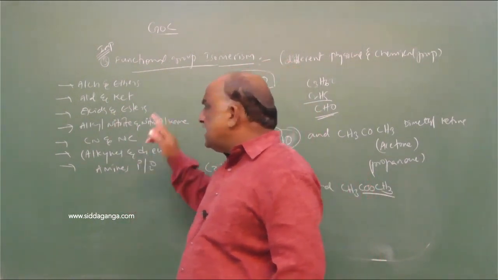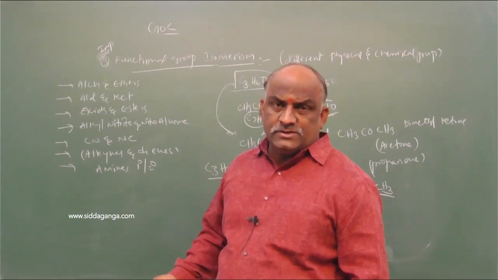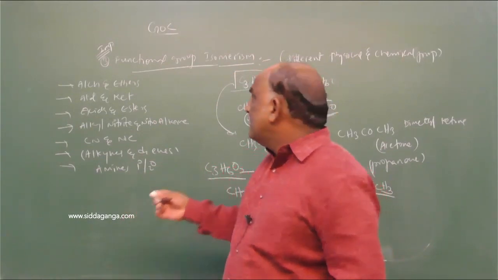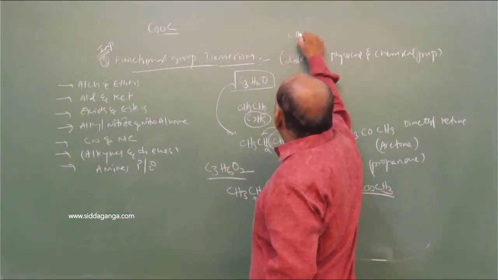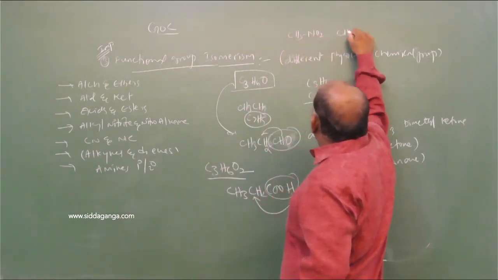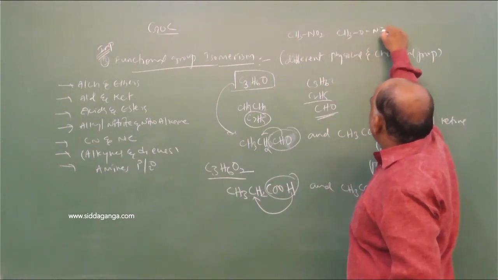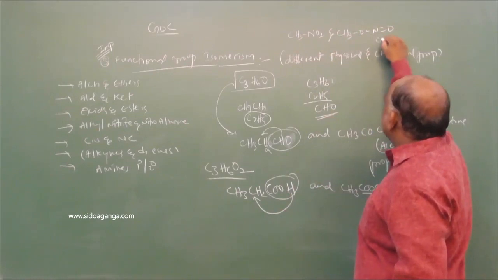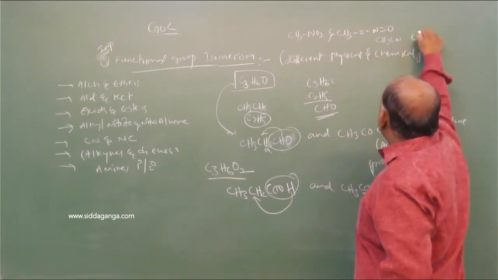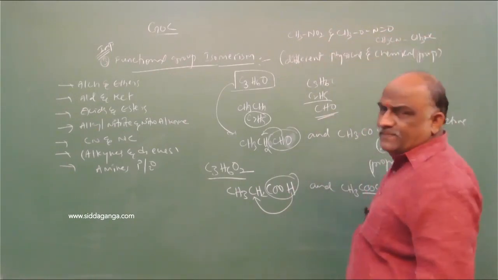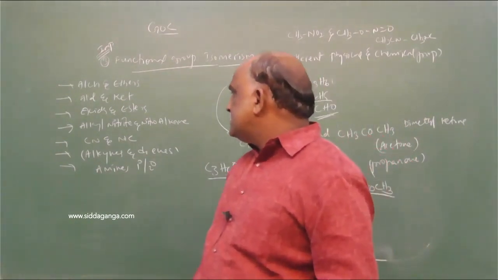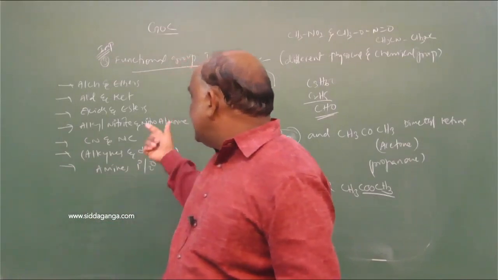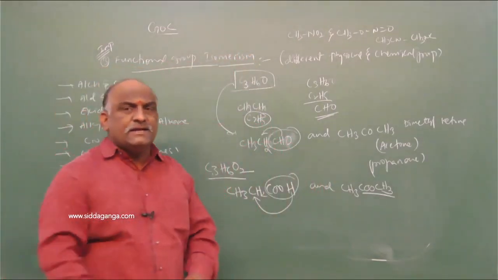Alkyl nitrites and nitroalkanes exhibit functional group isomerism: nitromethane CH3NO2 and methyl nitrite CH3ONO. CH3CN is methyl cyanide and CH3NC is methyl isocyanide. Cyanides and isocyanides, alkyl nitrites and nitroalkanes, and alkynes and dienes also exhibit it.